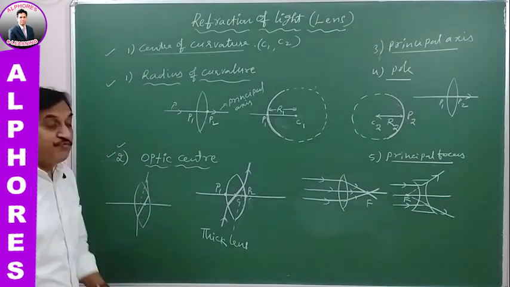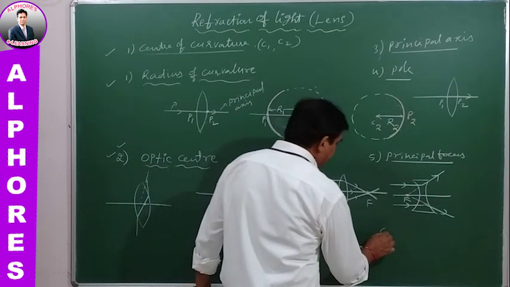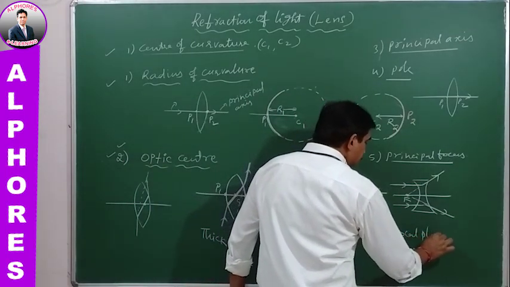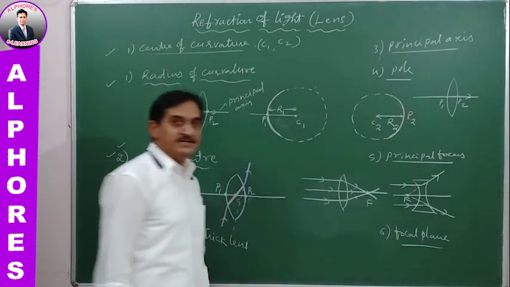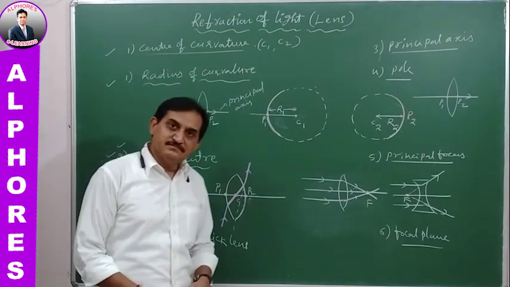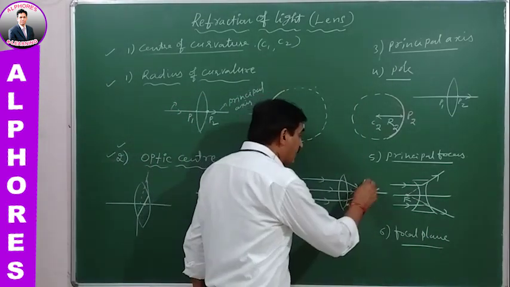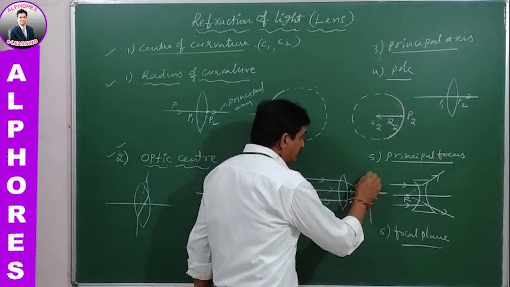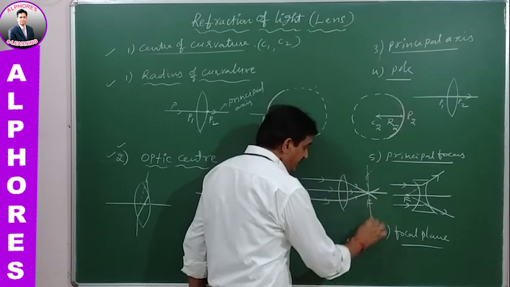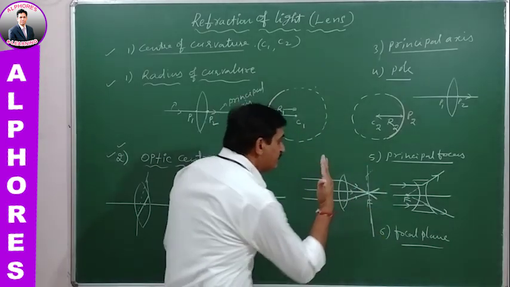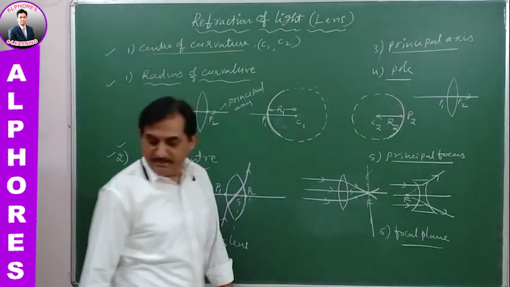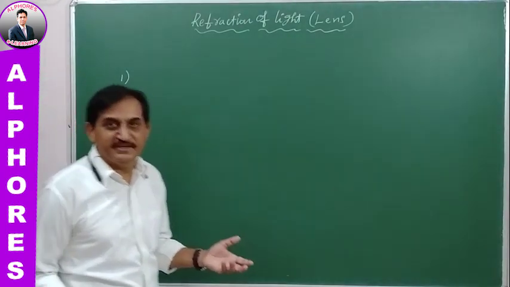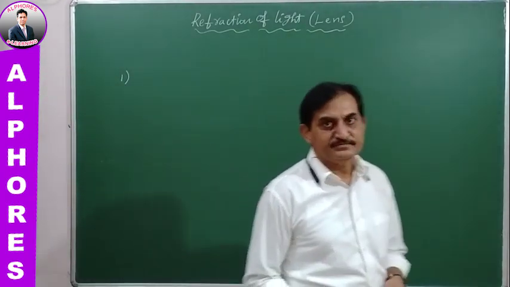Now focal plane, the sixth one. It is a plane passing through the principal focus and perpendicular to the principal axis of the lens. We imagine this plane for the convex lens and concave lens. These two are giving images.